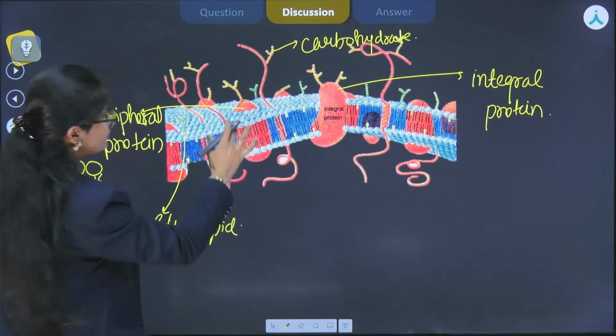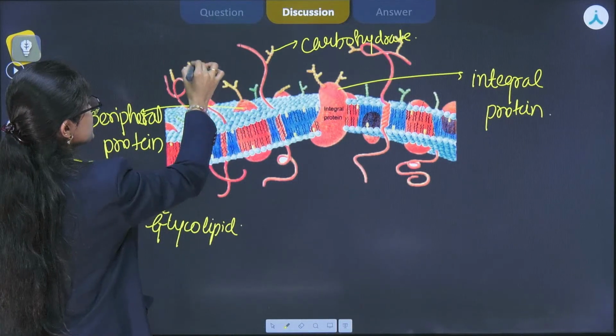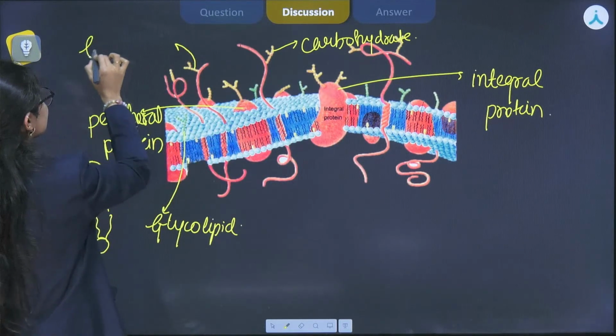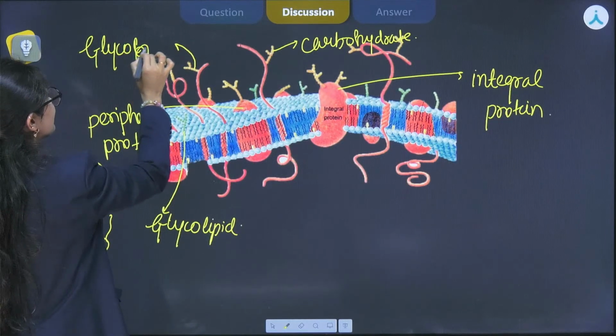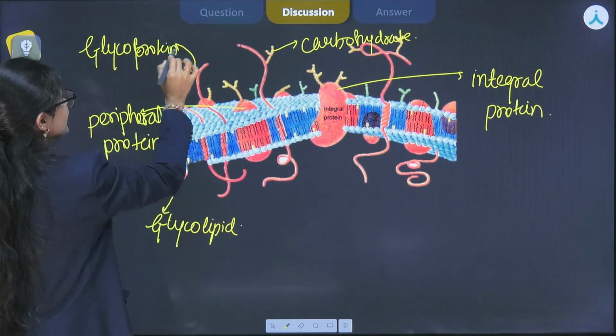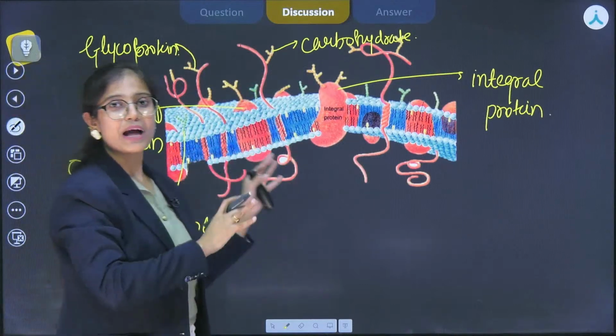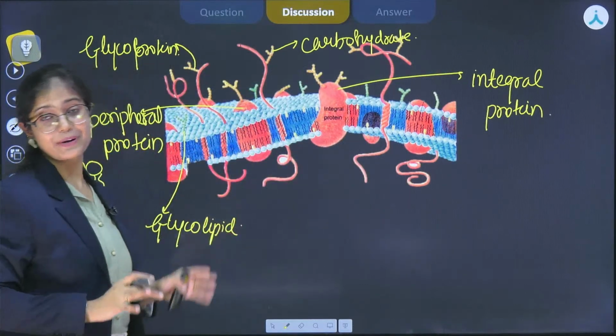If it is attached to the proteins like this, then it is known as glycoprotein. Apart from all this, cholesterol is also present in the plasma membrane.